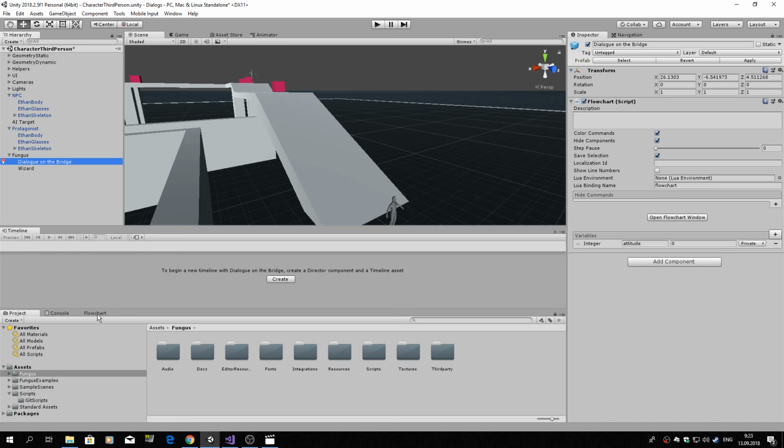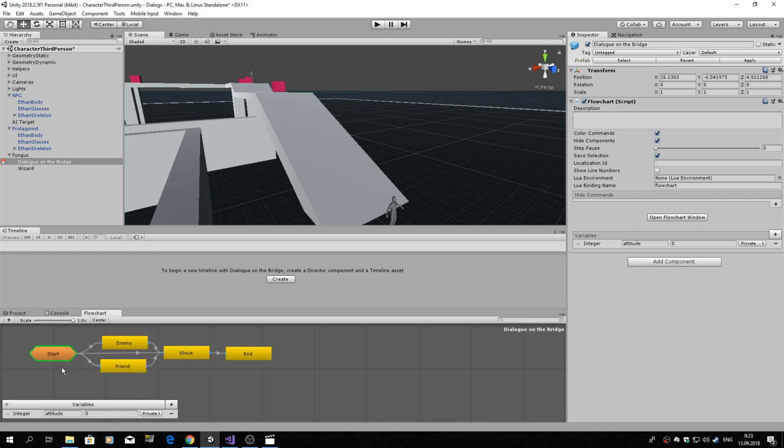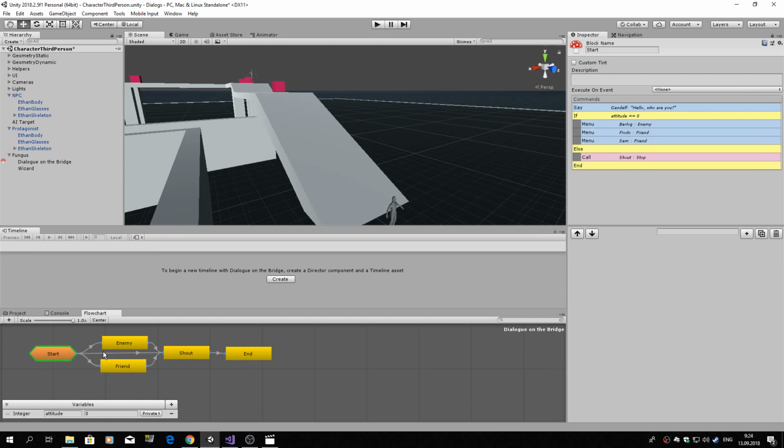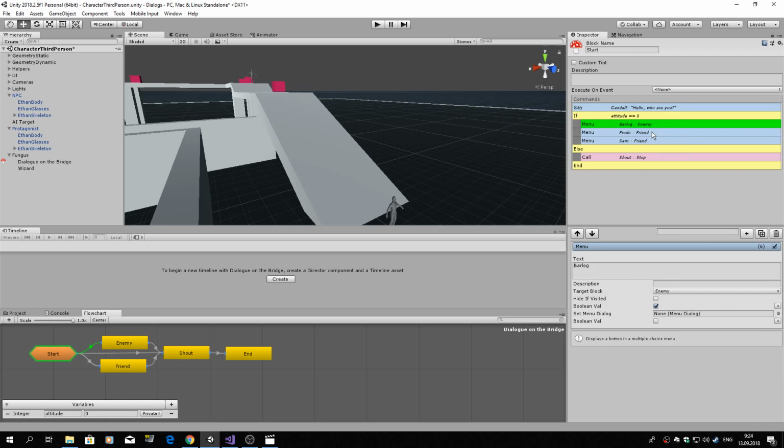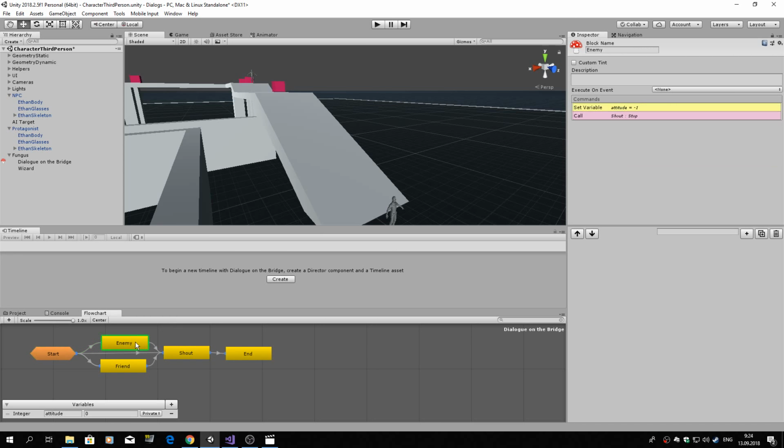And the flowchart contains blocks, and the flow from one block to another. So here in the first block we have a question. The NPC asks you a question, who are you? And you have three options. If you choose the option Barlock, you are an enemy and you go to this block.